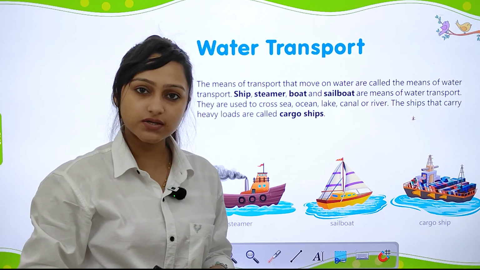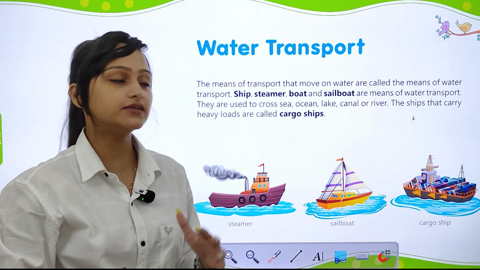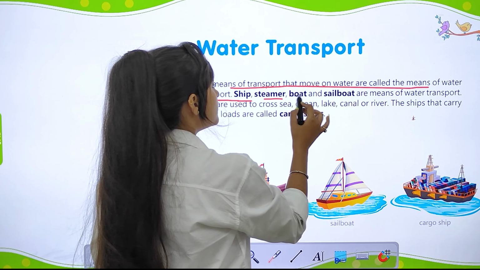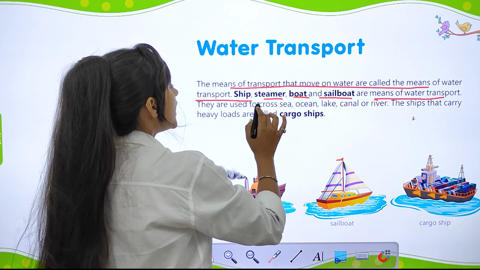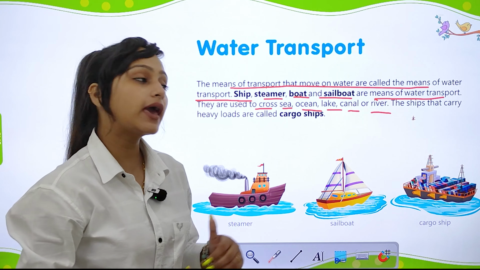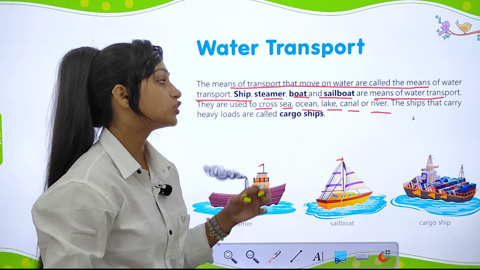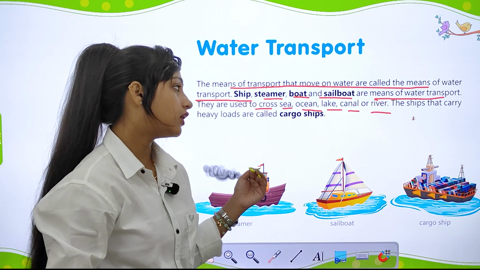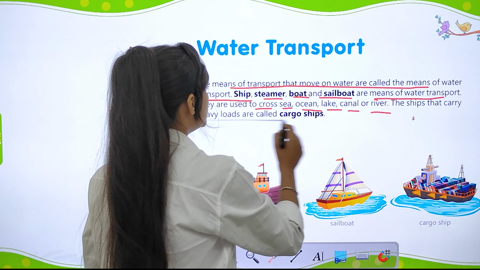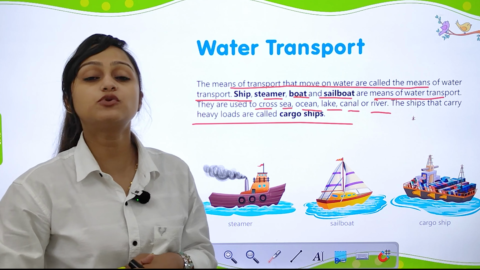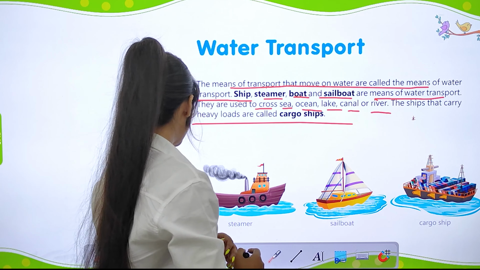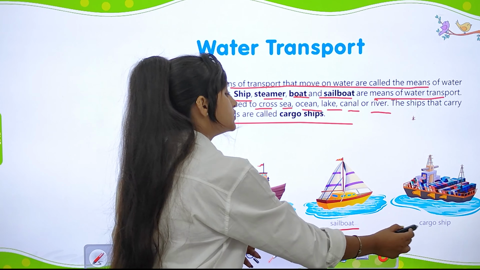Now let's talk about water transport, the transport that moves on water. The means of transport that move on water are called means of water transport. Ships, steamers, boats and sailboats are means of water transport. They are used to cross seas, oceans, lakes, canals or rivers. They are also used for carrying goods. The ships that carry heavy loads are known as cargo ships. Here are the examples of steamers. These are the pictures of steamers, sailboats, and cargo ships.